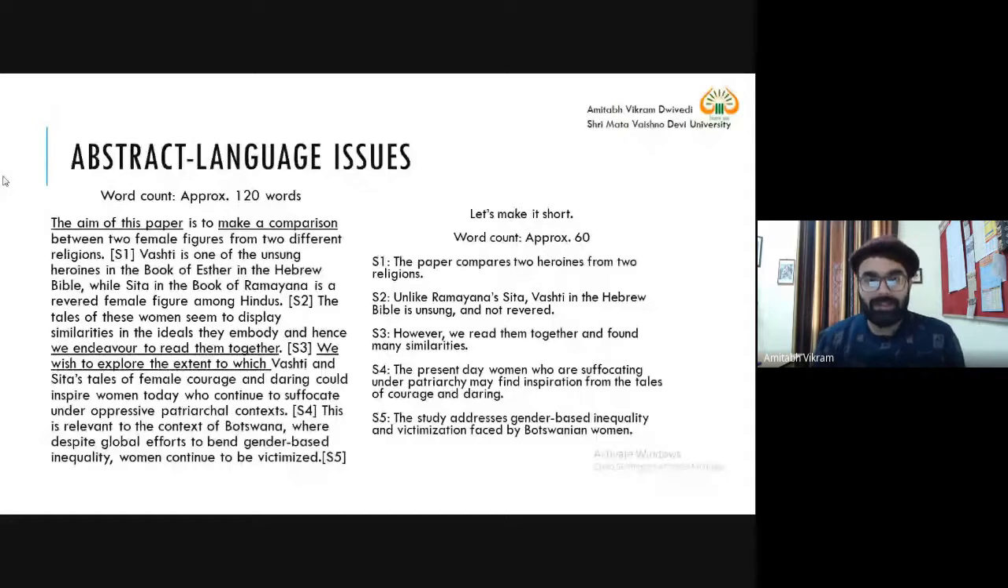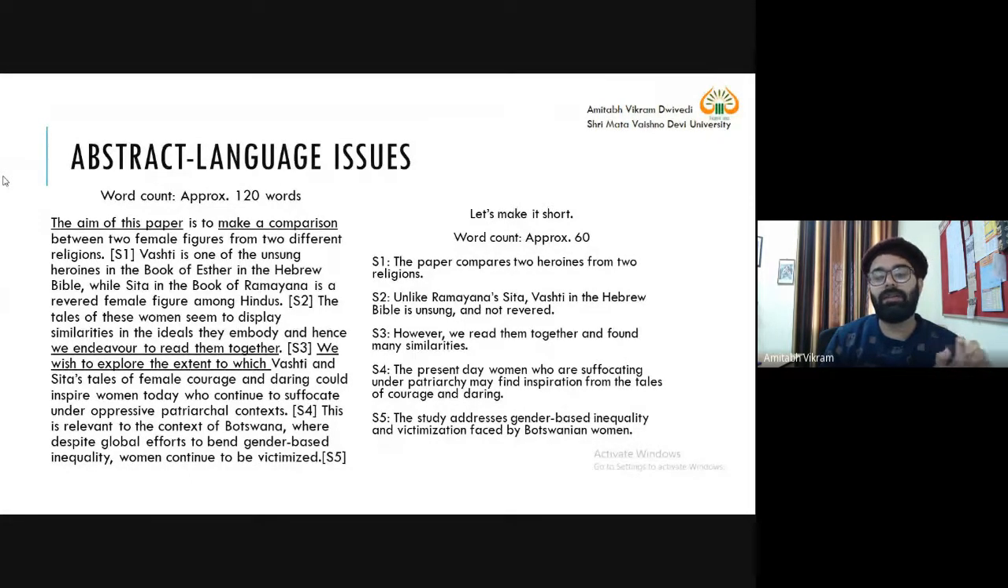Now we will look at some language issues that are there in the abstract. I have underlined certain phrases. The aim of this paper. Now, the aim of this paper is a noun phrase. You have already studied what is a noun phrase, what is a verb phrase in your master's course in linguistics theory and practice. To make a comparison, so again, see how many words you are wasting. The aim of this paper, 5 words. Make a comparison, 8 words. So if I ask, how can you modify this? You can simply write, the paper compares two heroines from two religions.